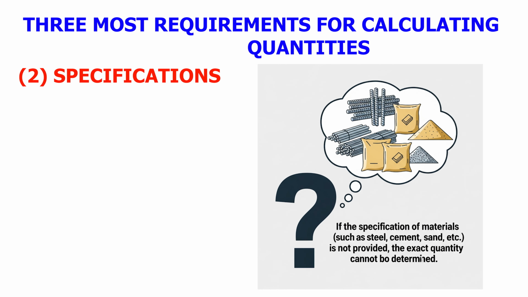If the specification of materials such as steel, cement, sand, etc. is not provided, the exact quantity cannot be determined. That is why, along with the quantity, specification is always necessary.